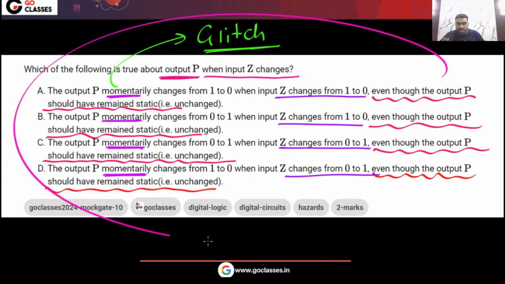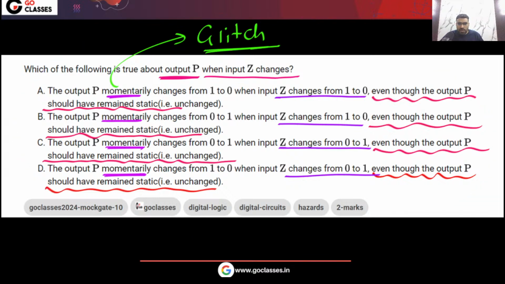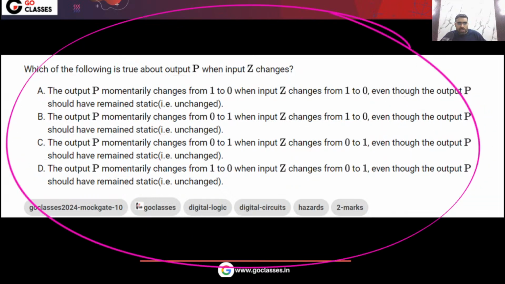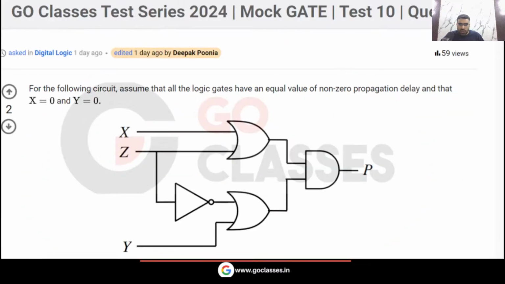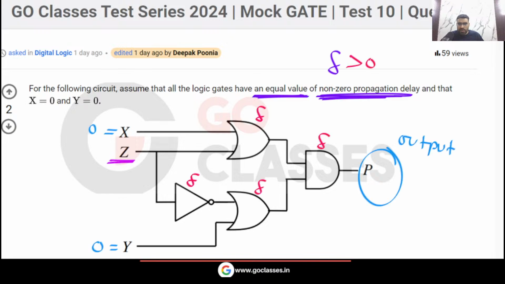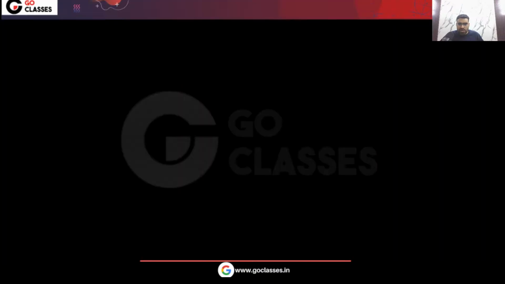You can see all the options, everything is given to you. In the question, every piece of information is given to you. This is a beautiful question. Now let's solve it. This type of question you can easily solve using a timing diagram.